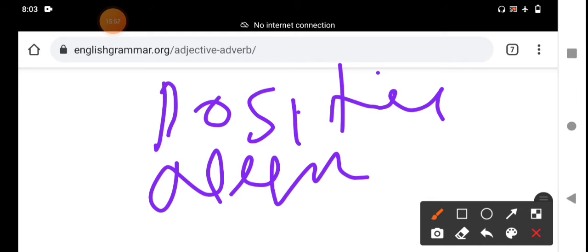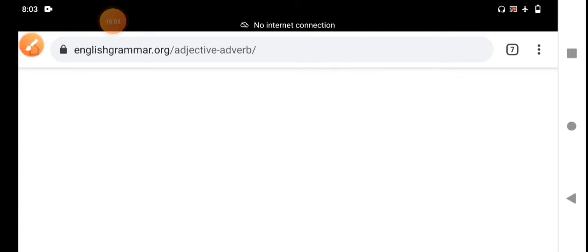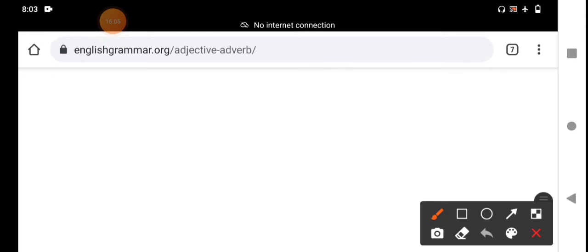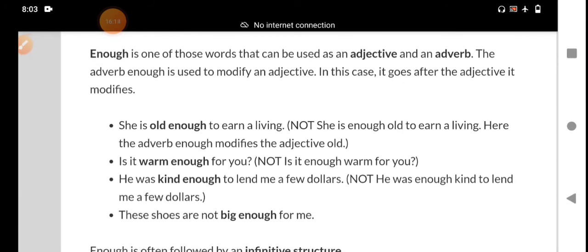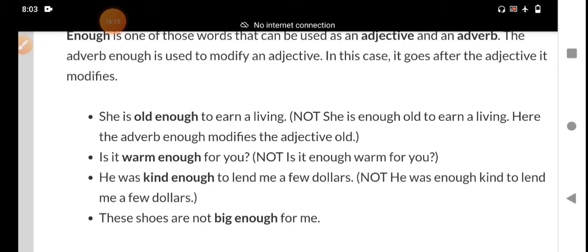We should understand how the word enough functions as an adverb in the sentence. Here are some examples. She is old enough to earn a living.